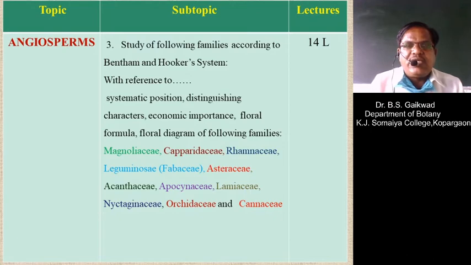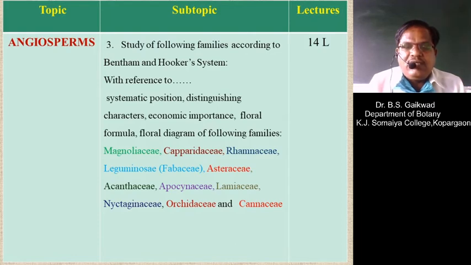Then the distinguishing characters of the family. Distinguishing characters means which typical characters are present in a particular family which may distinguish or separate this family from others. So these characters are taken under consideration and will be discussed in this syllabus. Then, what is the economic importance of these families? Suppose a particular family is taken for study, then what is the economic importance of the members of this family?